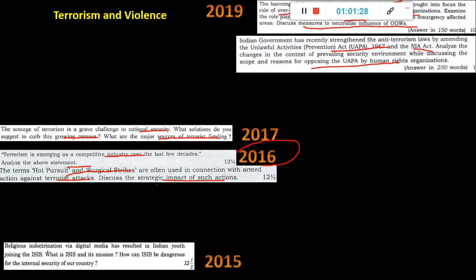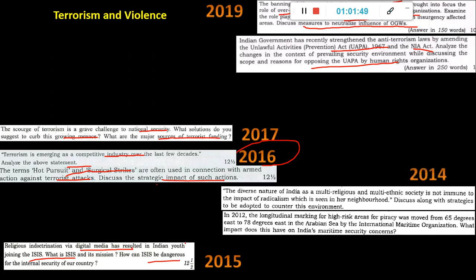"Religious indoctrination via digital media has resulted in Indian youth joining ISIS." This one is more from the South Indian state of Kerala. There was news that many are joining through social media. They get influenced, they have their Facebook pages and Twitter pages, and they go and join. They are recruited through social media, the digital medium. "How can this be dangerous?" That was 2015, so again a question is expected in that area.